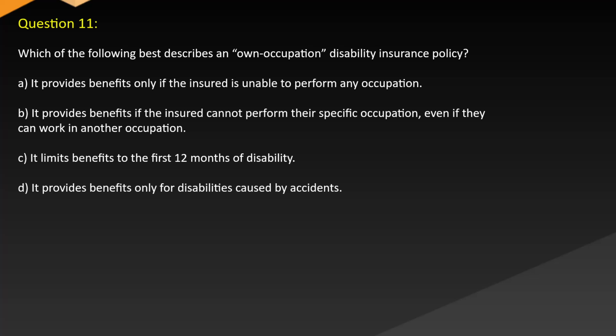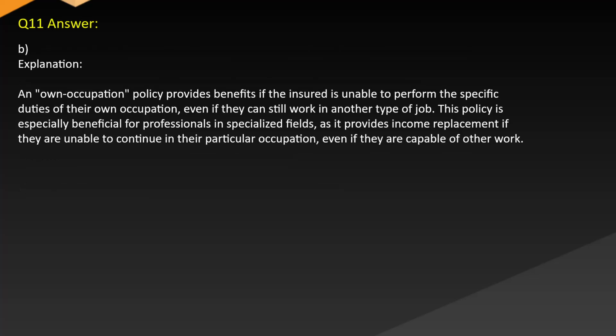Which of the following best describes a non-occupation disability insurance policy? A. It provides benefits only if the insured is unable to perform any occupation. B. It provides benefits if the insured cannot perform their specific occupation, even if they can work in another occupation. C. It limits benefits to the first 12 months of disability. D. It provides benefits only for disabilities caused by accidents. Answer: B. Explanation.